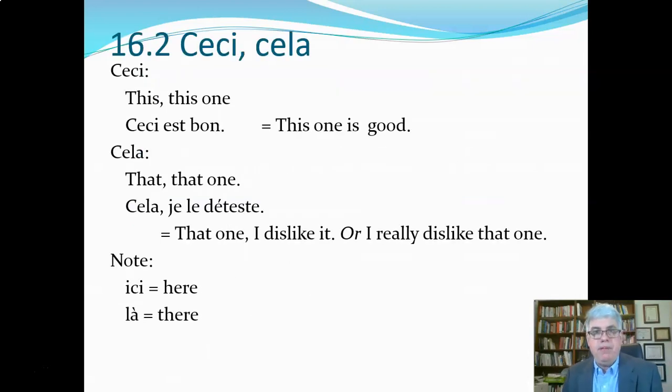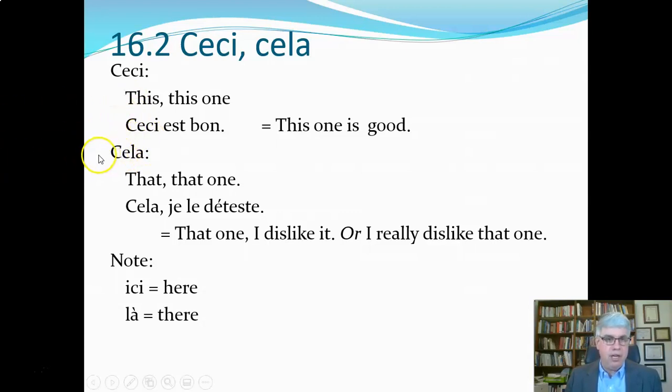Now, up to this point, we've been saying that ce can be translated as this one or that one. Well, what if you want to make a difference between this one and that one? Well, the French do have ways of doing that, and they do that with the words ceci and cela. And so the word ceci is the little word ce with a C stuck on it, and that means this or this one. Ceci est bon. That means this one is good.